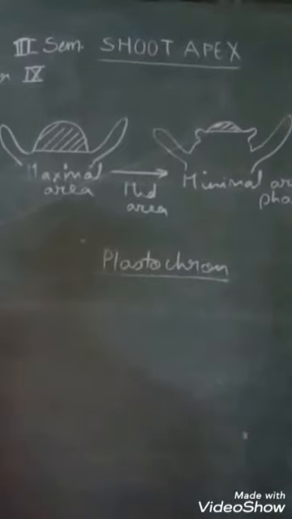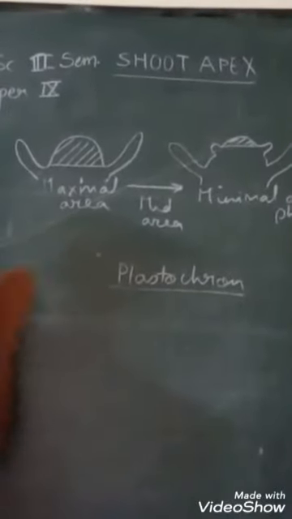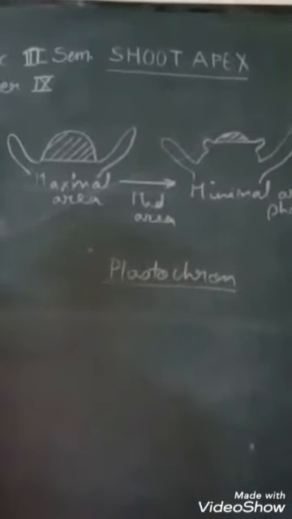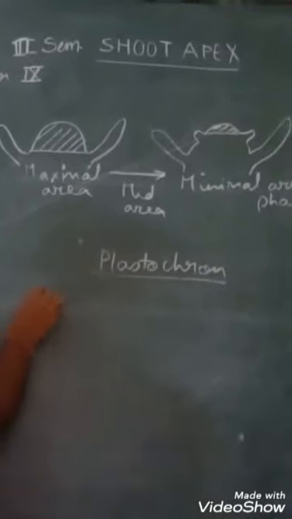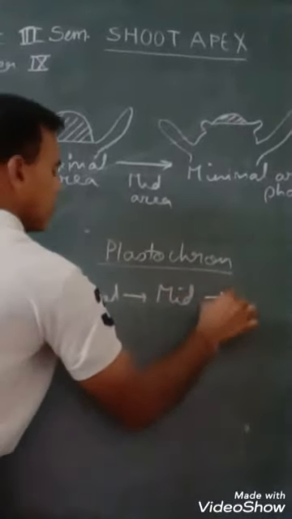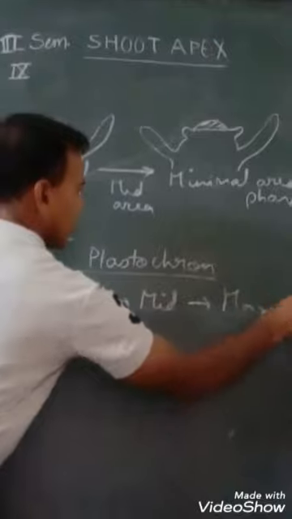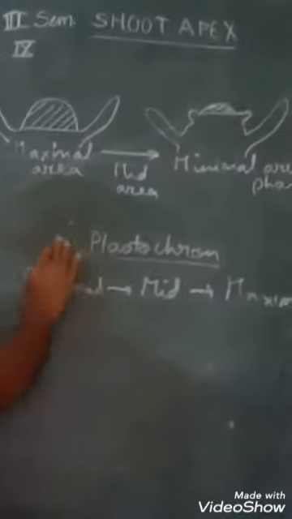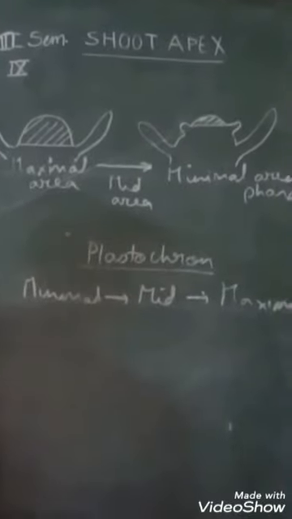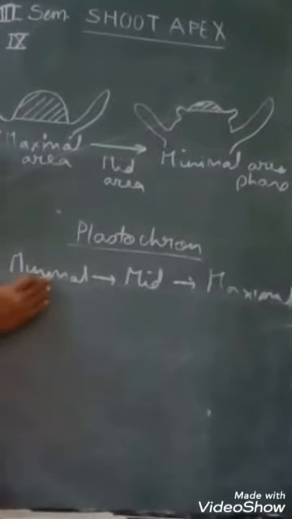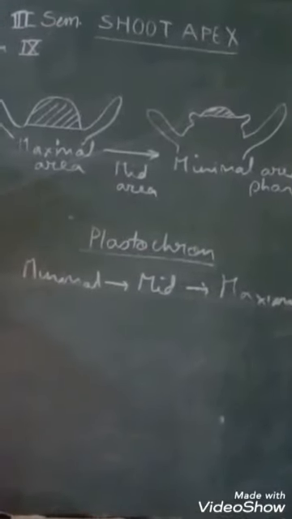That is, it is the time lapse or period between the initiation of two successive leaves: minimal, mid and maximum. One plastochrone, minimal to mid to maximal. The duration of this can be a few hours, a few days, a few months, and in certain cases it may be a year long also.